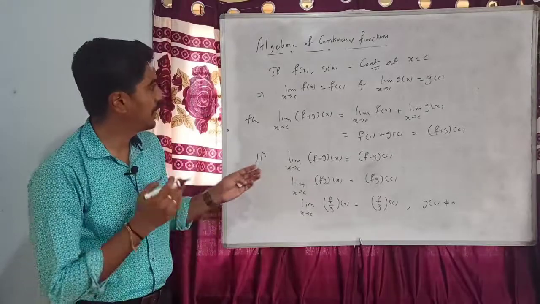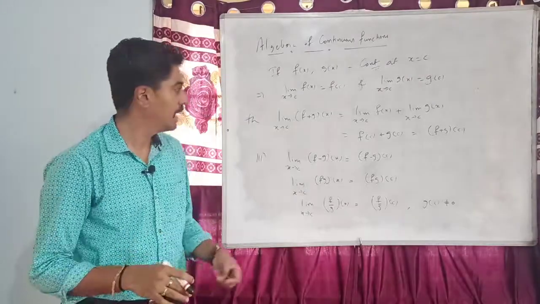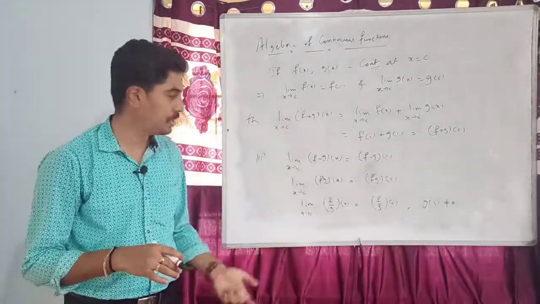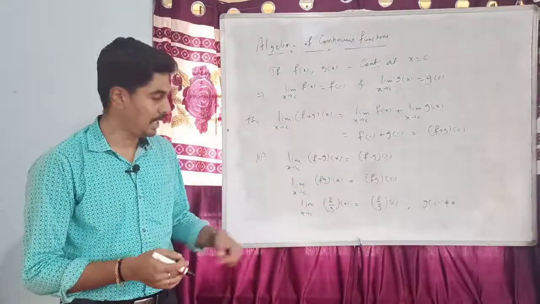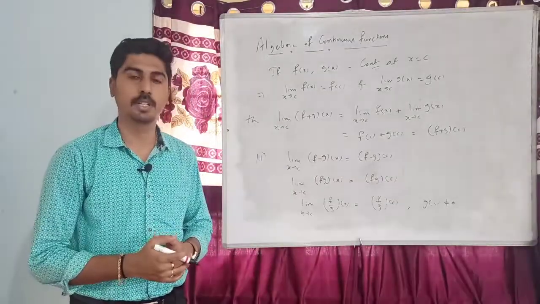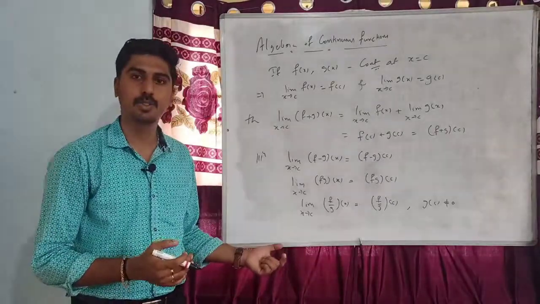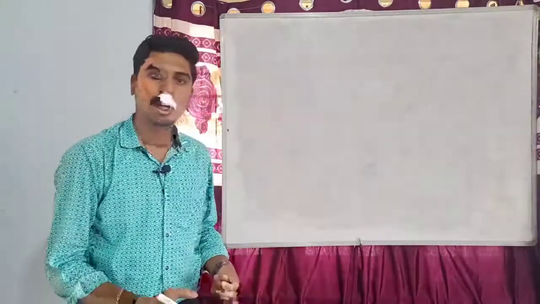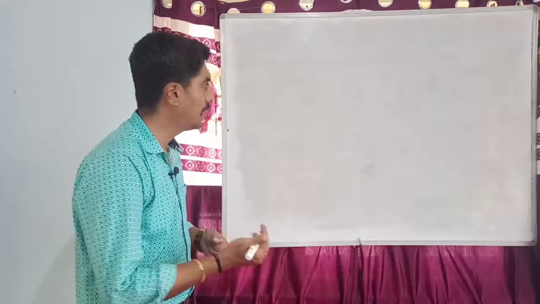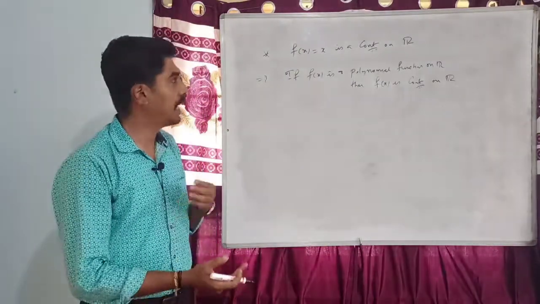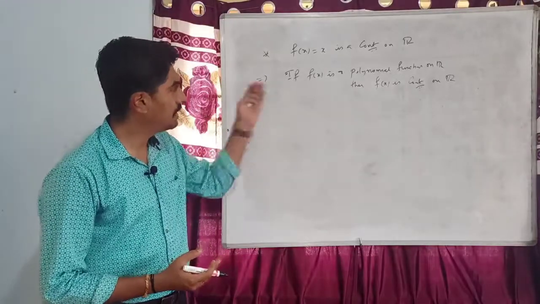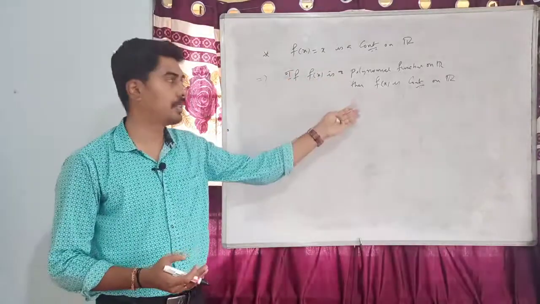So if f and g are continuous functions, then f plus g is a continuous function, f minus g is a continuous function, fg is a continuous function, and f by g is also a continuous function, provided that g is not 0. So we have the following observations. We know that f of x equal to x is a continuous function, and using the algebra we can easily check that every polynomial function is a continuous function.